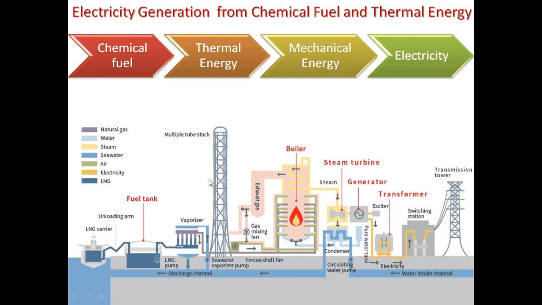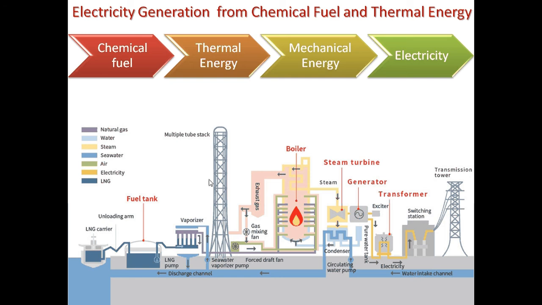If you remember the thermodynamic cycles that we have studied, which are the Carnot cycle and Rankine cycle, where we use four main components: one is the compressor, then we have boilers, turbines, and condensers, and all four are connected in a cycle so that we are able to produce mechanical work.